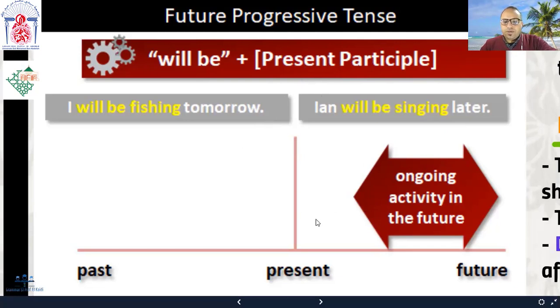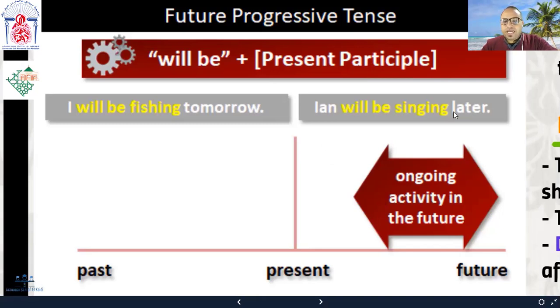Now look at this arrow here. This arrow, if you see, indicates that the action is ongoing or the activity is ongoing, okay? In the future. For example, it will start at this point here and end at this point. So there is a certain duration, right? The action is continuous from this point of time in the future to this point of time, okay? For example, I'll be fishing tomorrow. So the action of fishing will start here and continue, okay, up until here, right? So we say, I'll be fishing tomorrow.